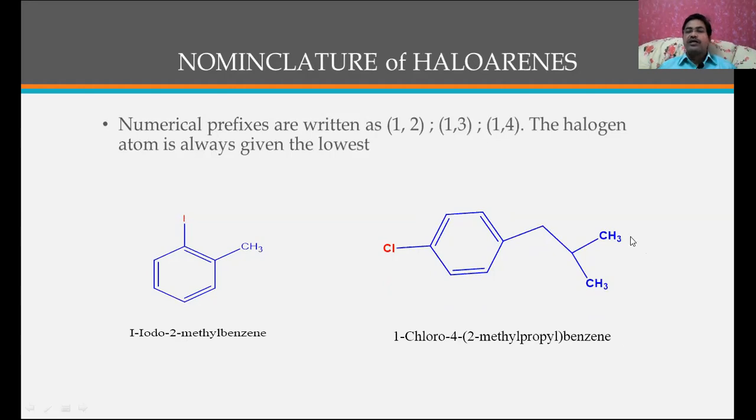And here if you see this compound, this is the benzene ring, here it is the chlorine, and here this is an isobutyl group. So the name is, on the benzene ring at the first position is the chloro, and at the fourth position, counting 1, 2, 3, you can say this is a 2-methylpropyl group, and it should be represented in brackets because it is present at the fourth carbon. That is the 2-methylpropyl group, and it is benzene. Therefore its name is 1-chloro-4-(2-methylpropyl)benzene. I think you followed.